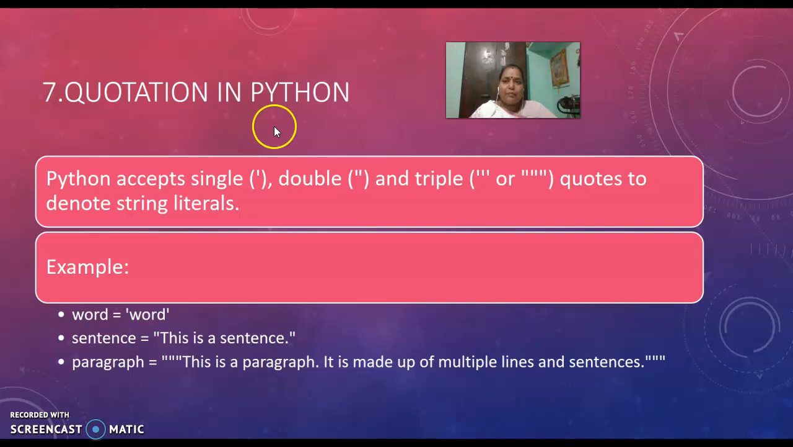Next, quotation in Python. Python accepts single quotation, double quotation, and also triple quotation. This triple quotation may be 3 single quotation marks or 3 double quotation marks to denote string literals in Python. For example, you can see here, word is assigned a string word which is represented within single quotes. And sentence, this is a sentence, which is given in double quotation. If you consider paragraph, this is a paragraph, it is made up of multiple lines and sentences. This is given in triple quotation. So all these are used to represent string literals in Python.